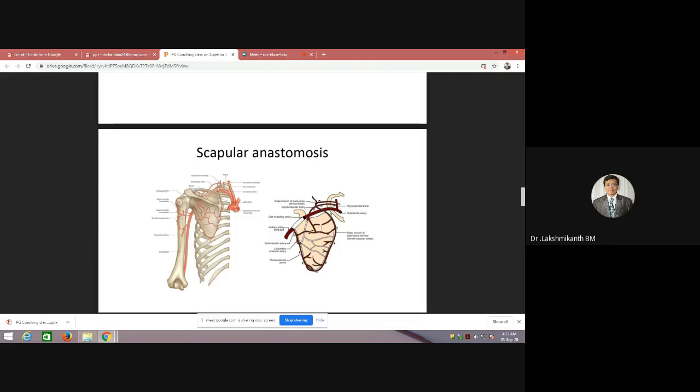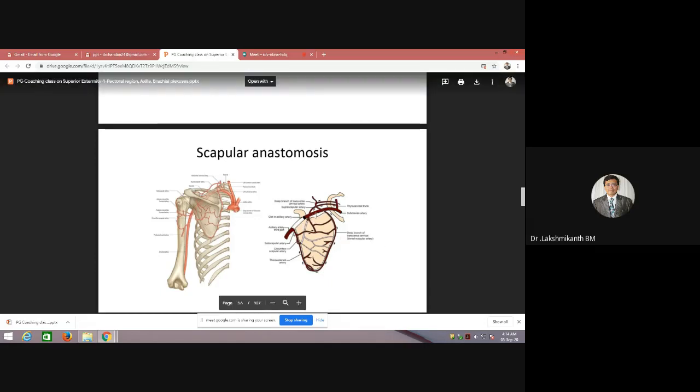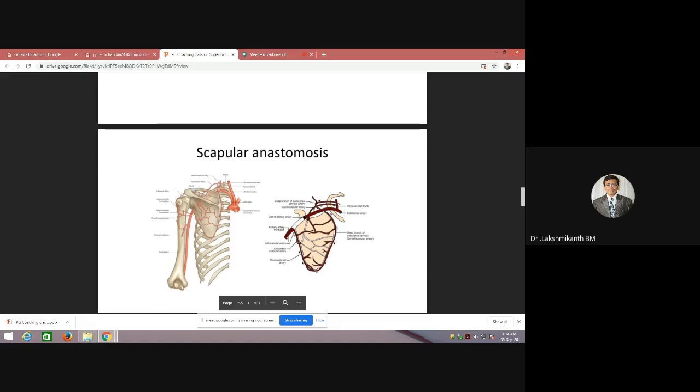Only because of this anastomosis and the fascia covering around the scapula, whenever there is any scapular fracture, the hematoma takes a triangular shape, because the fascia is richly vascular and covers the scapula. It will not allow the hematoma to percolate in between the muscles, because the fascia is already attached to the rim. So whenever there is any blockade, there will be collateral circulation.